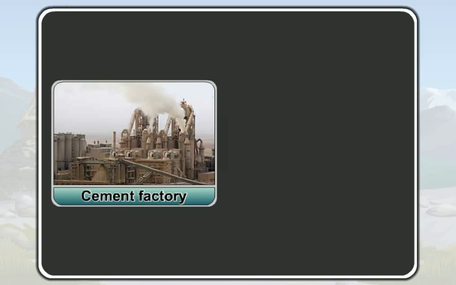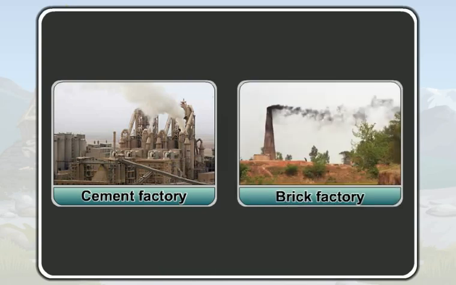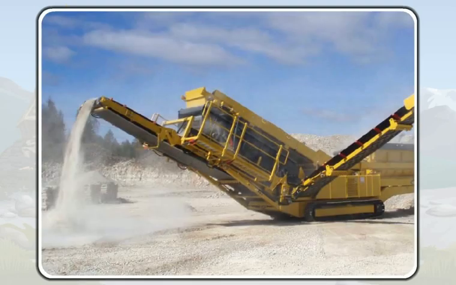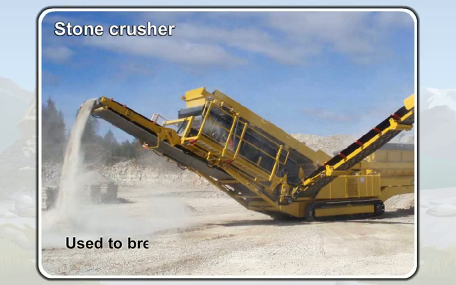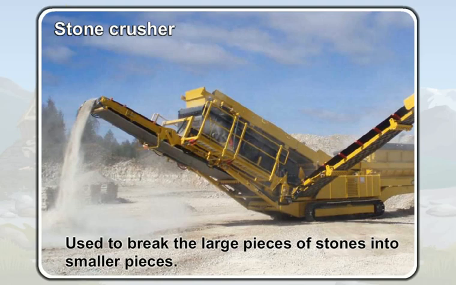This is a cement factory. This is a brick factory. The cement and brick factories are also producing smoke. This is a stone crusher. The stone crusher is used to break the large pieces of stones into smaller pieces.